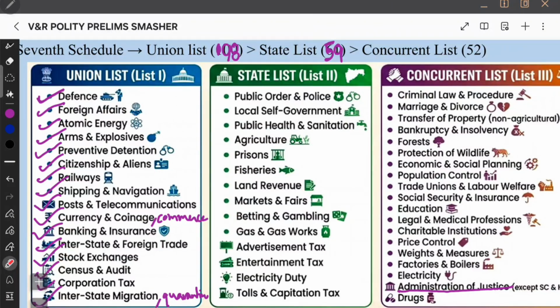State level, people can easily guess state level actually, because public order, police, local self-government, this is important. And then we have public health, sanitation, public order, police, agriculture, prison, fish, land revenue, market, betting, gambling, advertisement, entertainment tax, advertisement tax. Of course, advertisement tax is collected by the state government only.